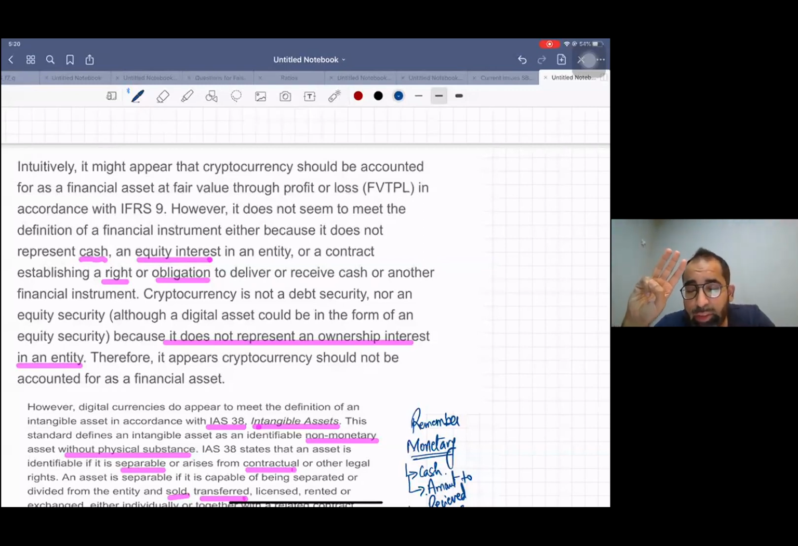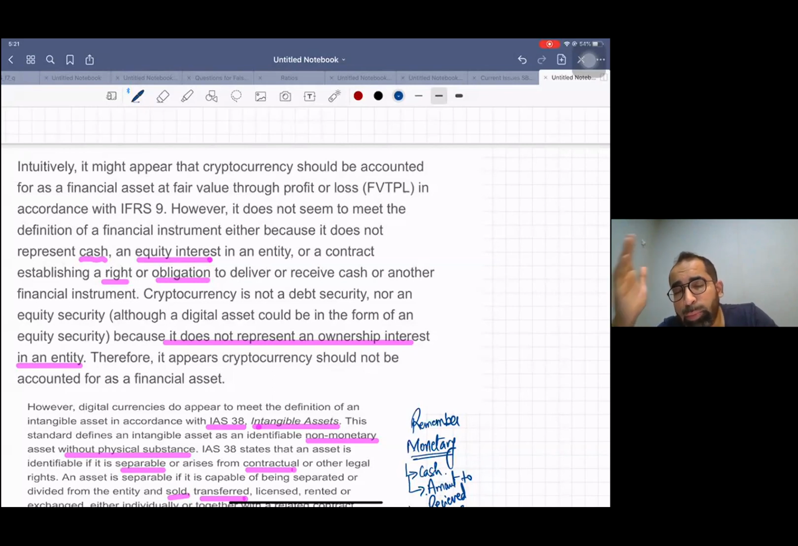And the third major definition of financial asset is equity instruments of another entity. Do you think the cryptocurrency is the equity instrument of another entity? No, not at all. You don't get any ownership or voting rights of any other entity using cryptocurrency. So my dear student, it does not meet the definition of financial instrument or financial liabilities. That's why forget about it.